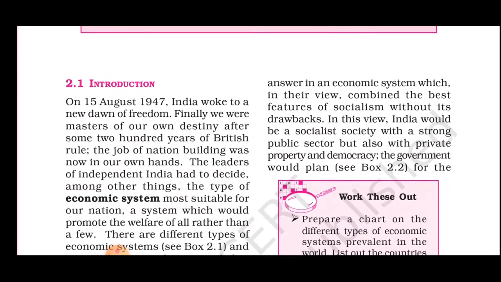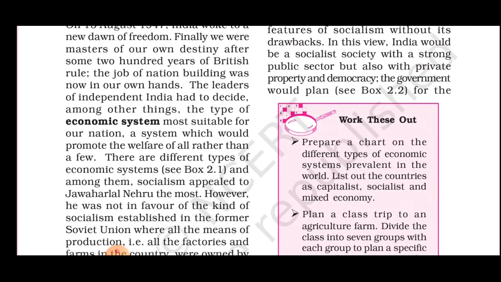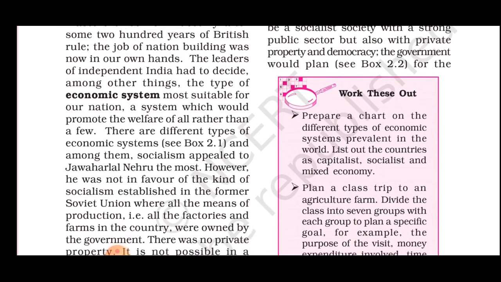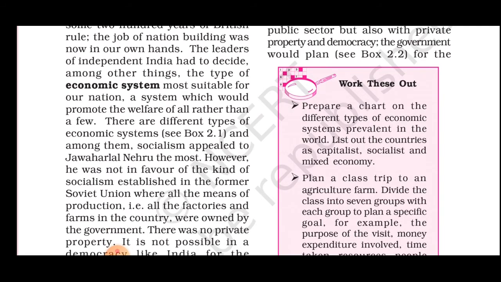The leaders of independent India had to decide, among other things, the type of economic system most suitable for our nation, a system which would promote the welfare of all rather than a few. There are different types of economic systems, and among them, socialism appealed to Jawaharlal Nehru the most.